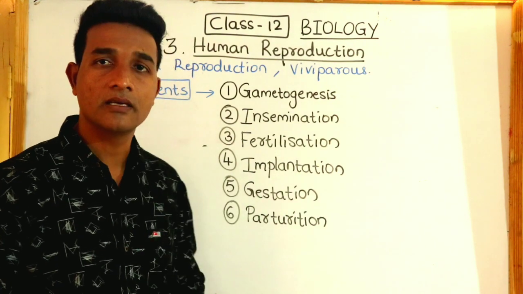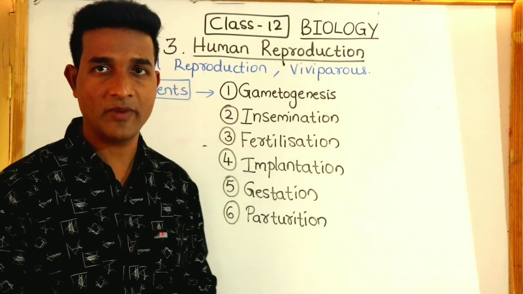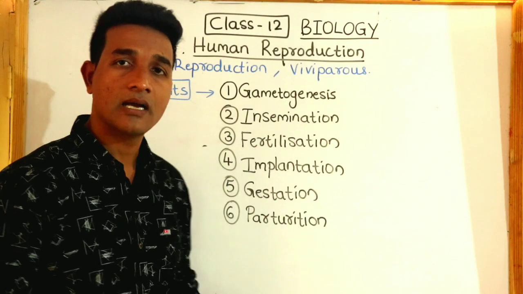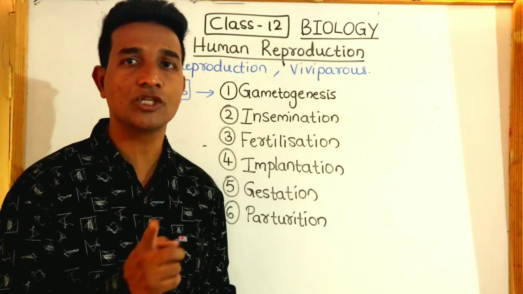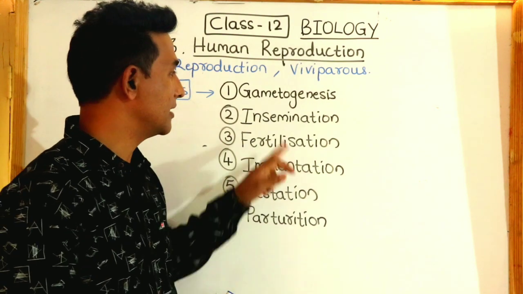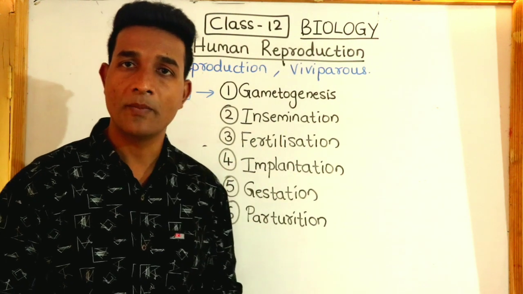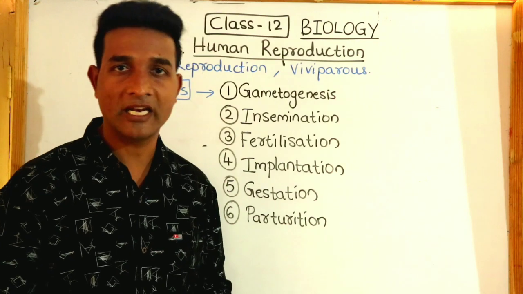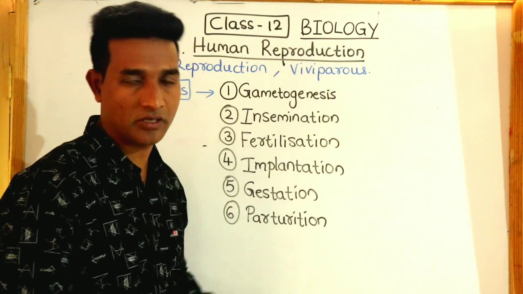The first step is the formation of gametes, the formation of the male gamete and female gamete. It's called gametogenesis. After the production of the gametes, there is the transfer of the male gamete into the female genital tract, and it is called insemination. Then, when the male gamete reaches the female gamete, there is fusion of the male and female gamete to form the zygote. It is called fertilization.